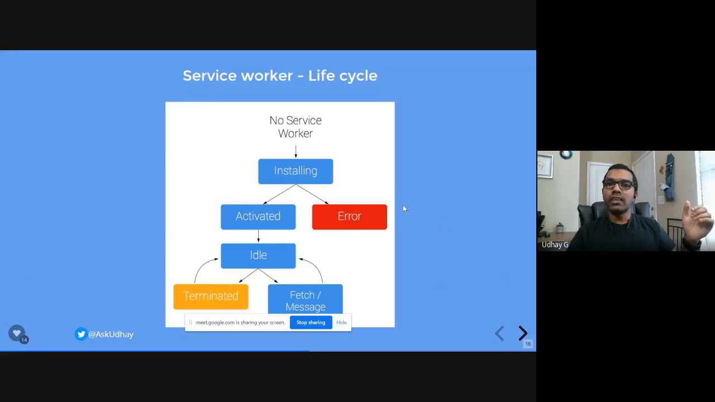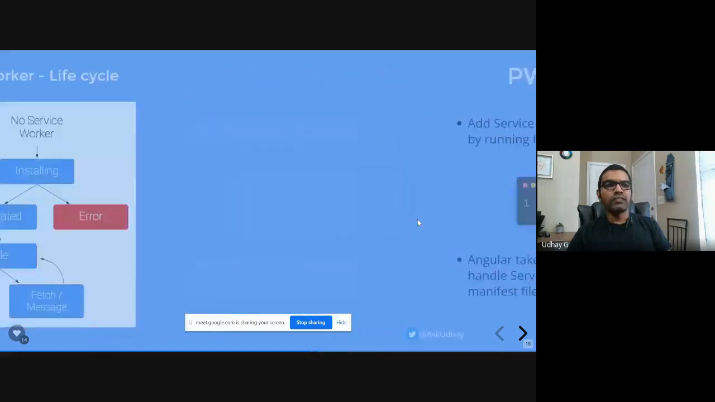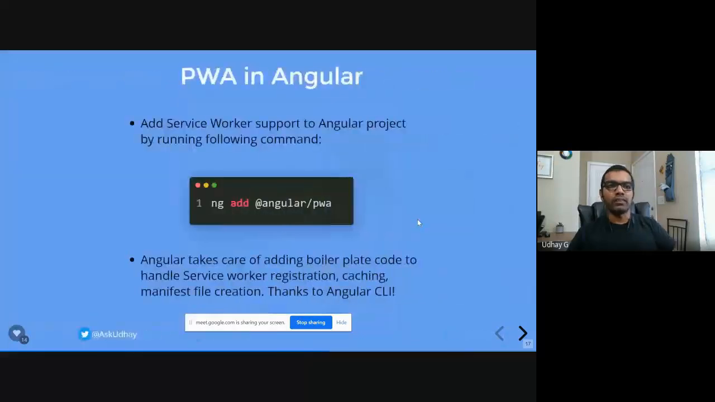And when there is no service worker available in my browser, that means if I am doing this installation in older versions of the browser, it's going to throw an error. Okay, so this is what the lifecycle of a service worker is.